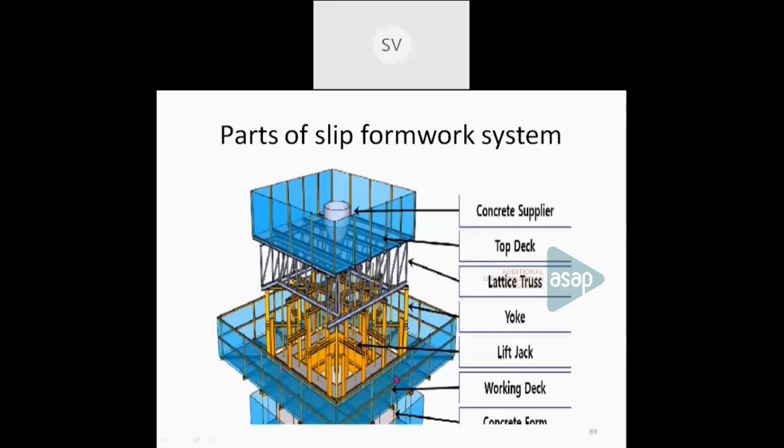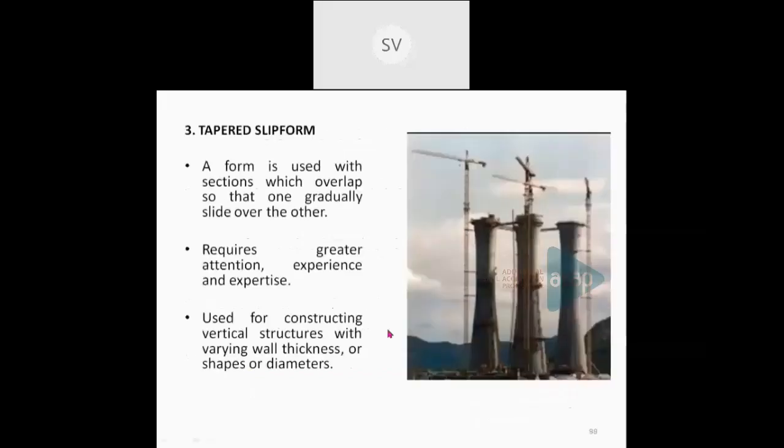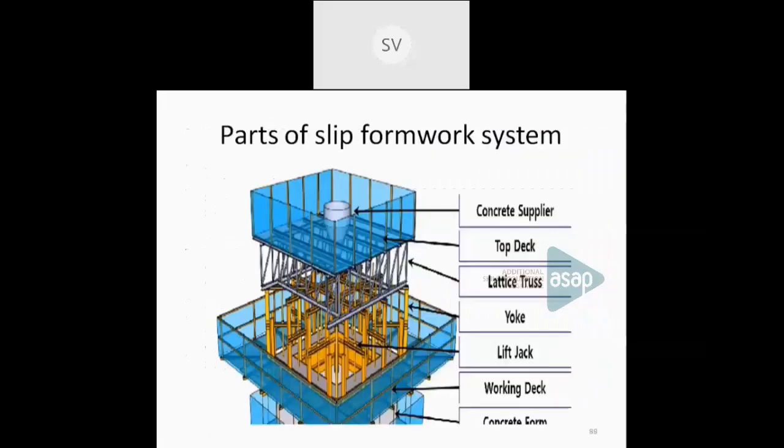The construction procedure I already told you. First of all, alignment of these things: the lattice trusses, yoke, then hydraulic jack, provision of the beams, attachment of the horizontal beams, hydraulic jack, and construction of the platform. Everything is completed, and after that, the construction.